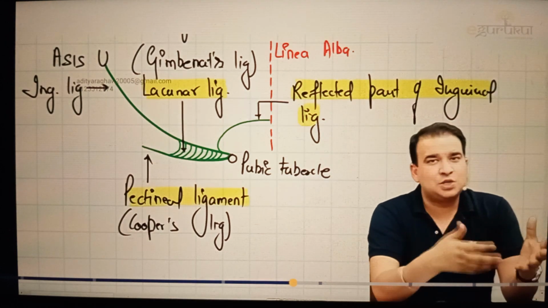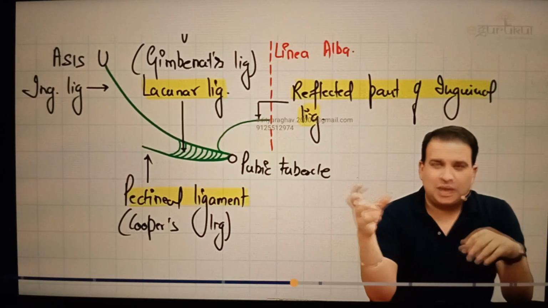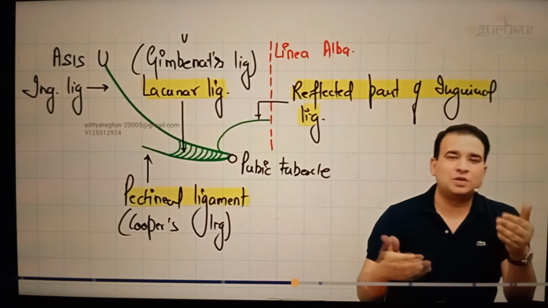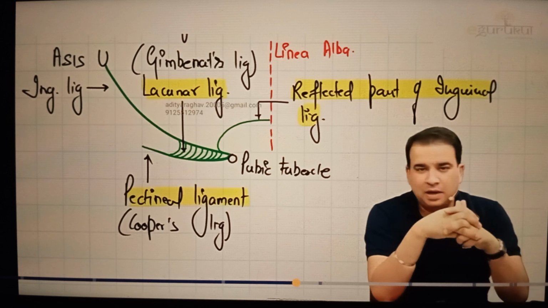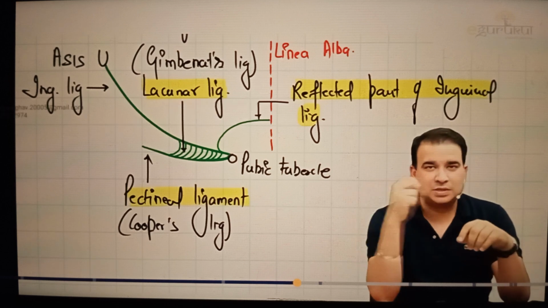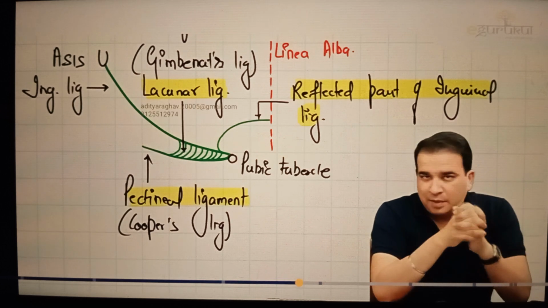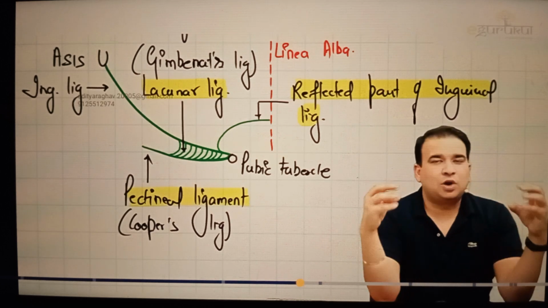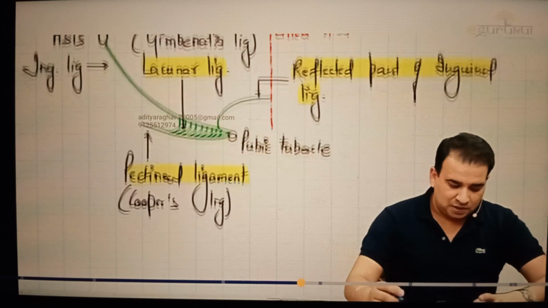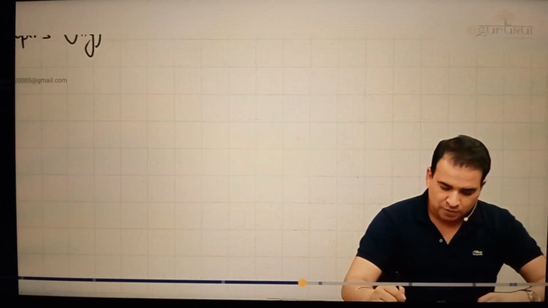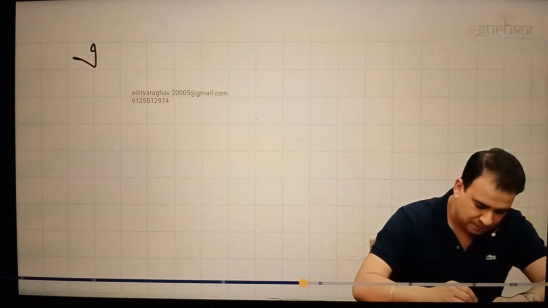So I can say in a way they are all extensions of what only? External oblique aponeurosis. External oblique aponeurosis is forming the inguinal ligament, and the inguinal ligament is modifying to give rise to all these three. So remember pectineal, lacunar, and reflected part, because we'll be requiring this a lot in the next topic that we're going to discuss, which is the inguinal canal itself. So guys, knowing the extensions of the inguinal ligament, now we are in a position to talk about the formation or the walls of the inguinal canal. So let's talk about the formation of the inguinal canal.